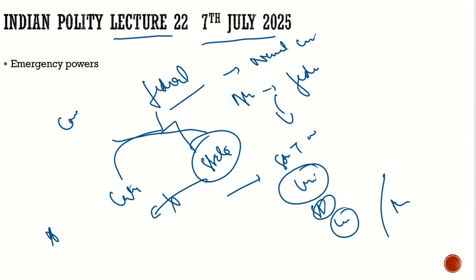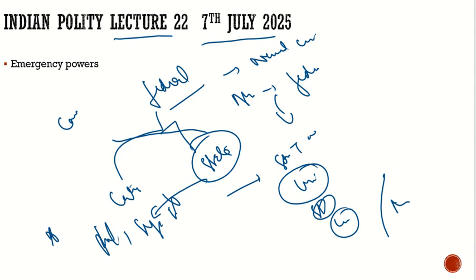So what would be the focus of the center and the state? Should their focus be on democratic rights? Should their focus be on the fundamental rights to be provided? Should their focus be on giving them the right to speech and expression? No, that is not the focus at that time. The focus changes. And what is that focus? The focus changes to protect and safeguard the security, the integrity, the sovereignty of the country. So that is the rationale behind it.